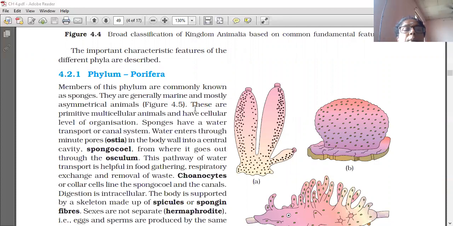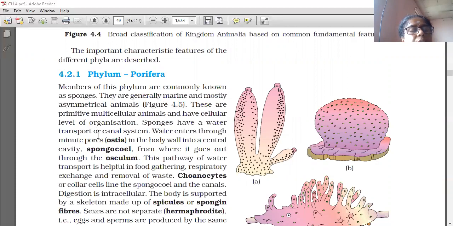They are generally marine and mostly asymmetrical animals. These are primitive multicellular animals and have a cellular level of organization.